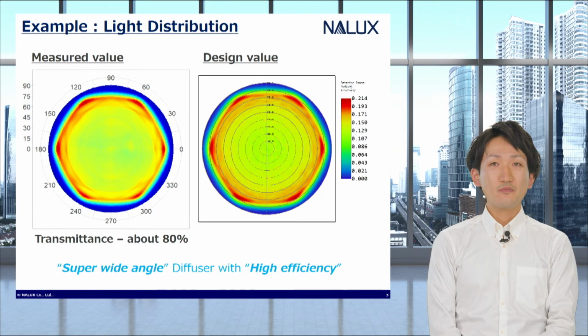Here, I show the measured and designed distributions of the diffuser. Our mass production technology enables a good agreement with the optical design. Of course, even in mass production, it is possible to take orders that meet this level of accuracy.